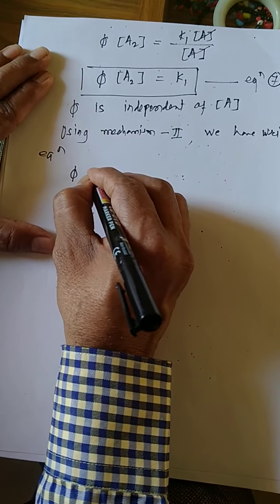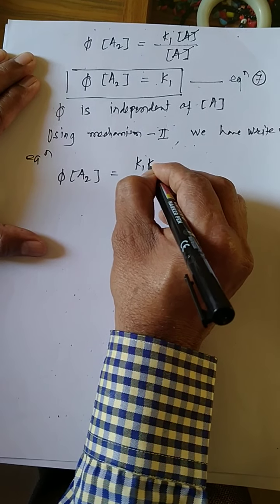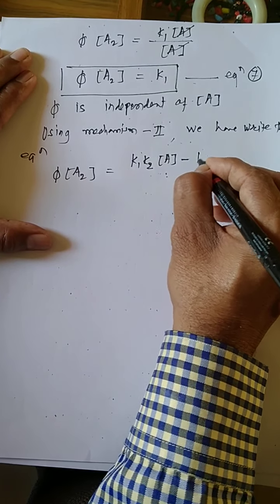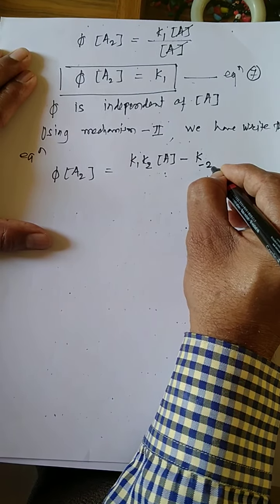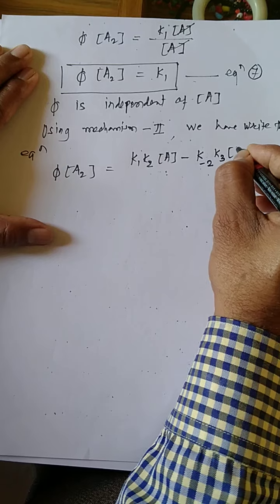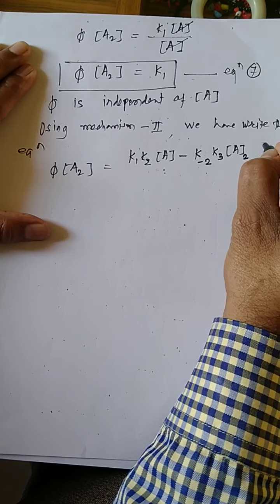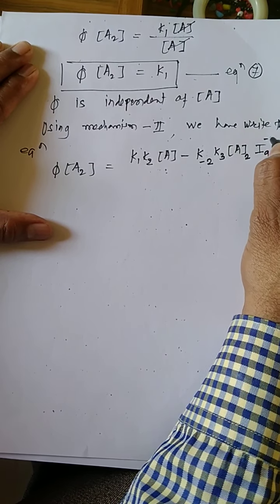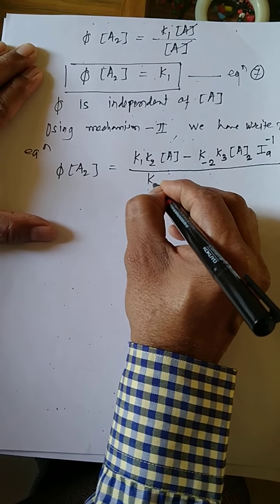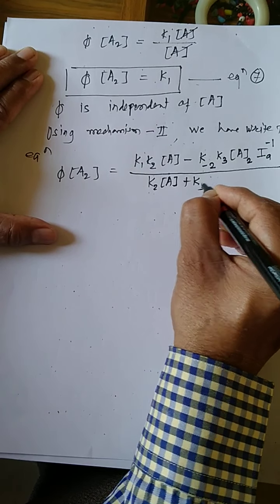The quantum yield of formation of dimer is equal to K1 K2 concentration of anthracene minus the reverse reaction K3 formation of the dimer, and here the intensity absorbed, divided by K2 into concentration of anthracene plus K3.